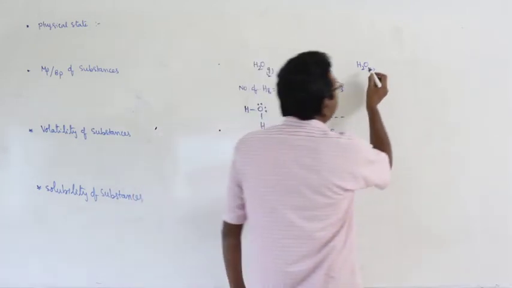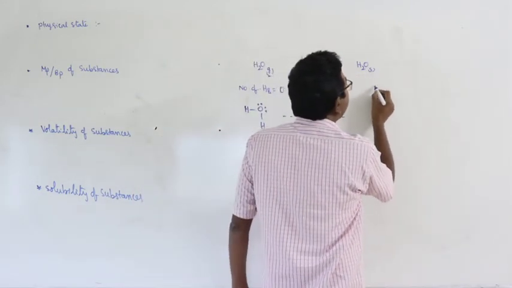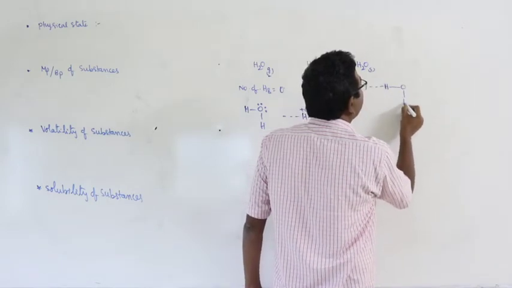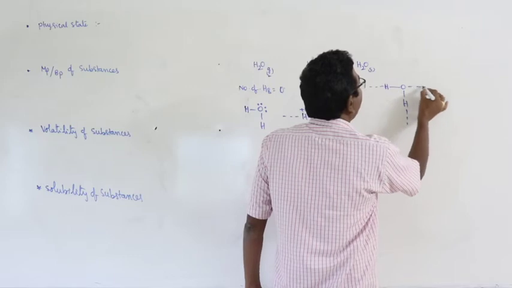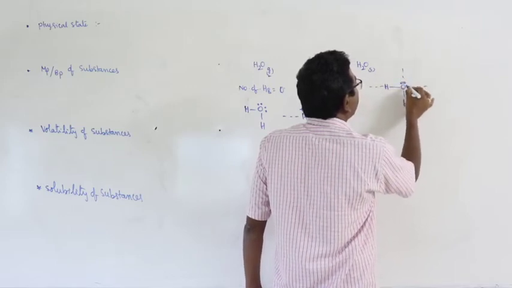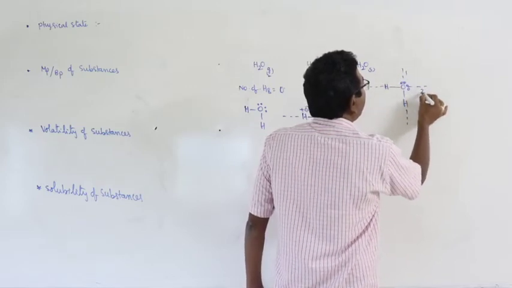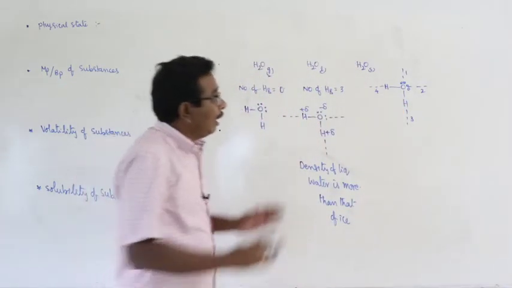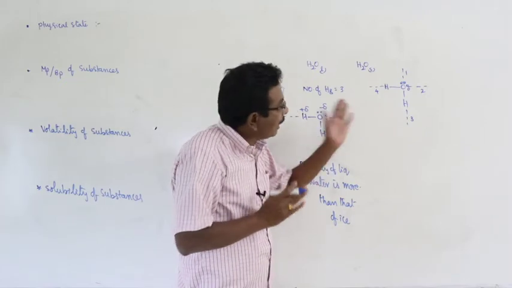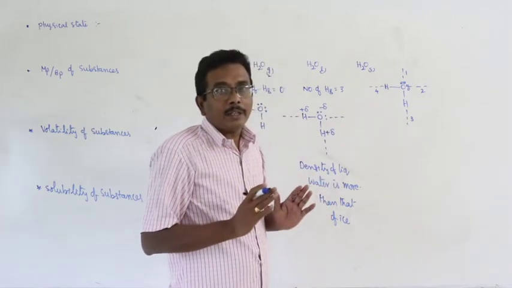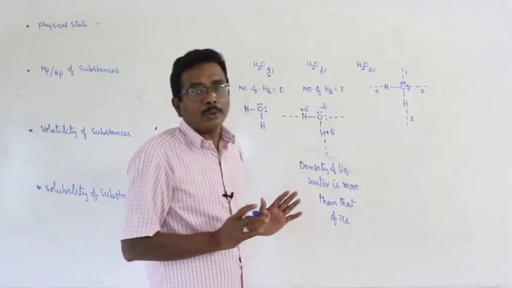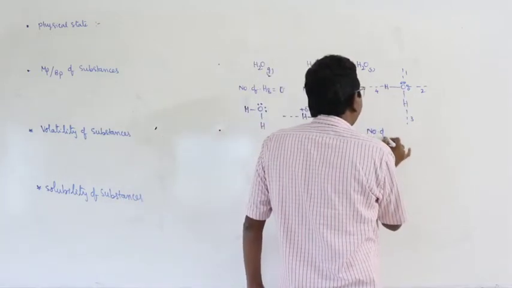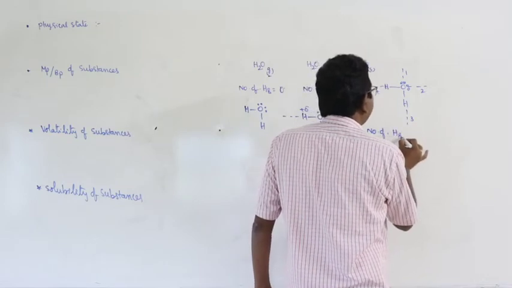And here in ice, each water molecule is surrounded by 4 hydrogen bonds. 1, 2, 3, 4. In ice, each water molecule is surrounded by 4 other water molecules, and each water molecule has 4 hydrogen bonds.